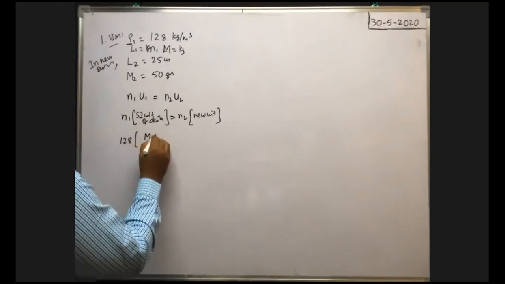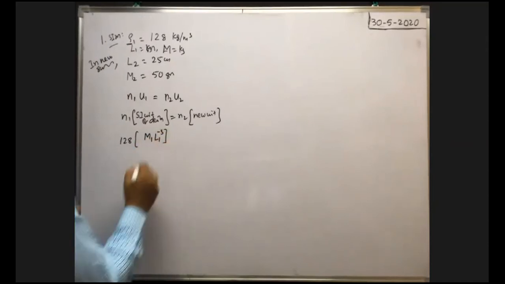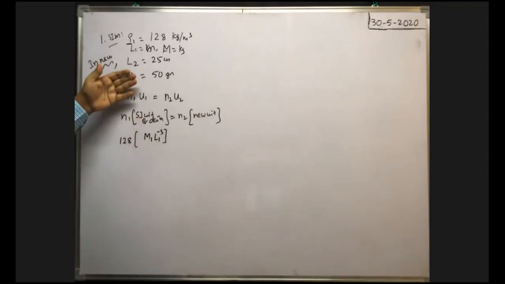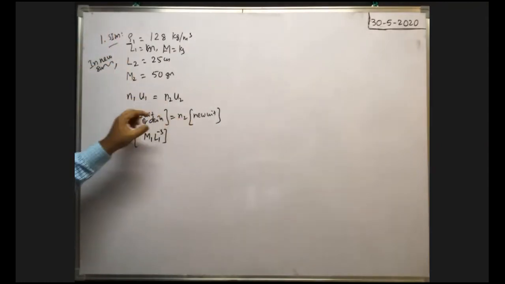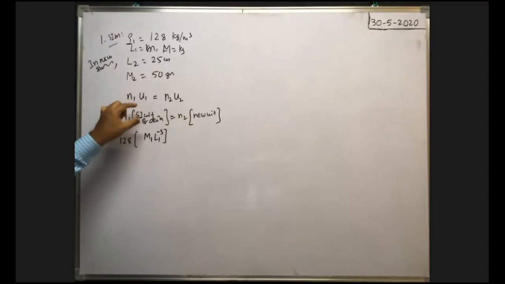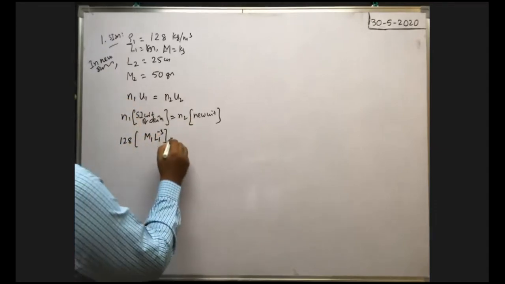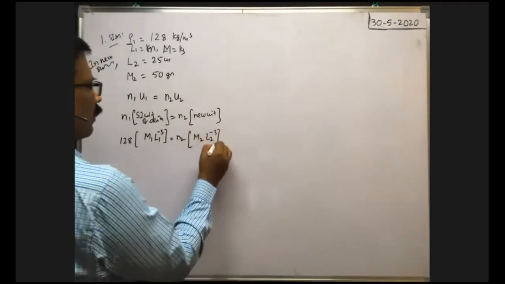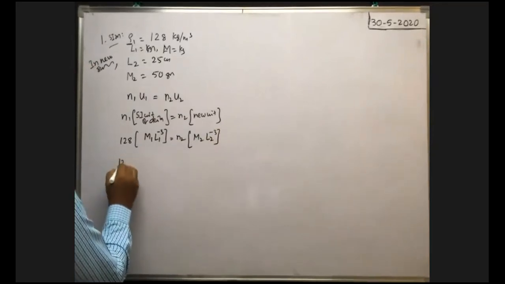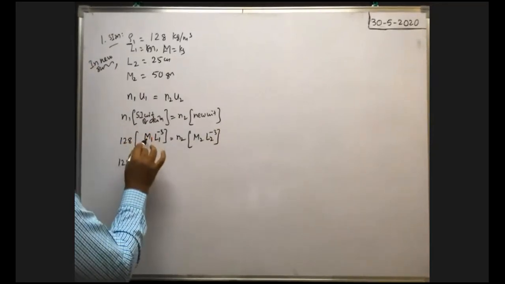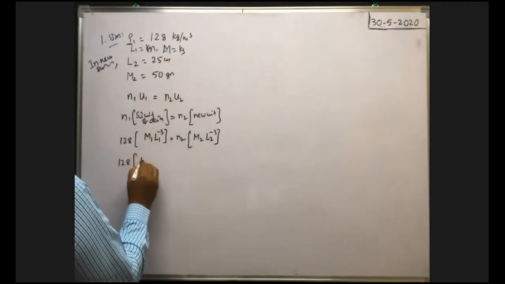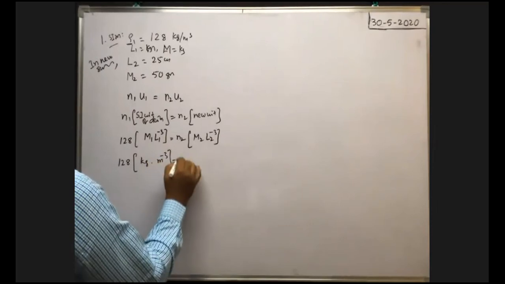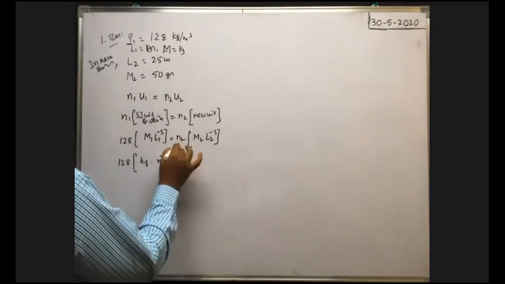That means M1 into L1 whole to power of minus 3. It is the dimension formula of the density in SI system. To distinguish the SI system and the new system as separate, you write the dimension formula of density in SI system M1 L1 to power of minus 3. In the new system, it is say M2 into L2 to power of minus 3. Okay, now we substitute the data. So 128 into, in SI system, unit of mass is kilogram, no? So kilogram, unit of length is meter, to power of minus 3 is equal to N2 into, in the new system, what is the magnitude of the density they ask?